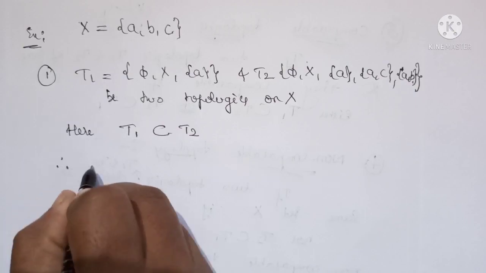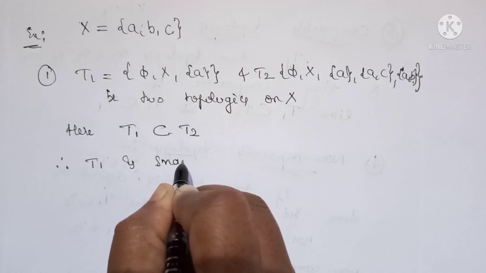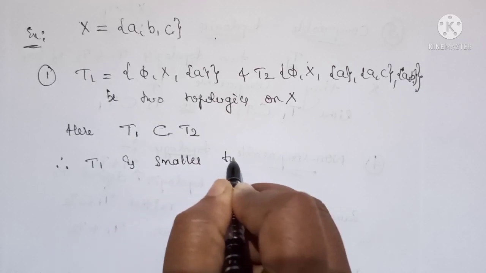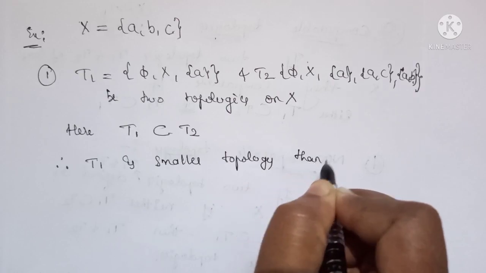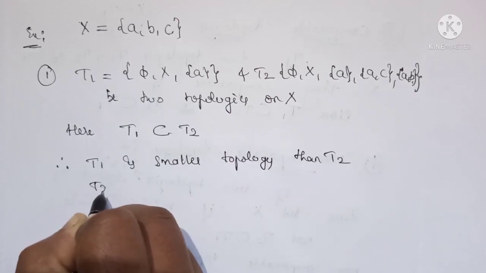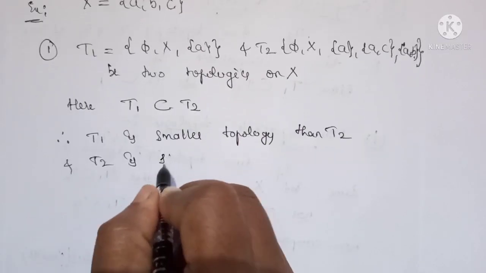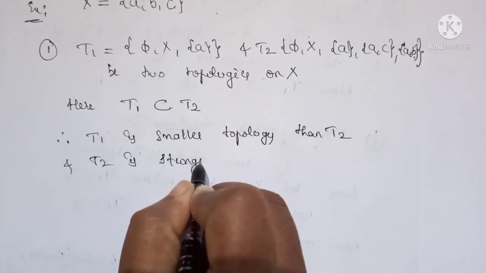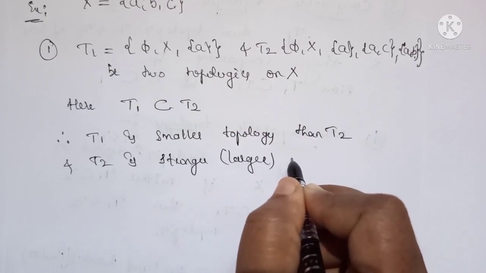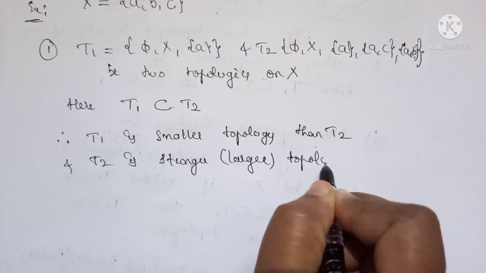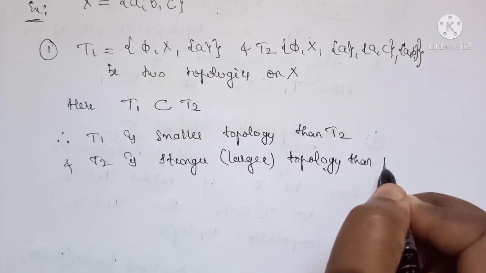Therefore T1 is a smaller topology than T2, and T2 is a stronger or larger topology than T1.